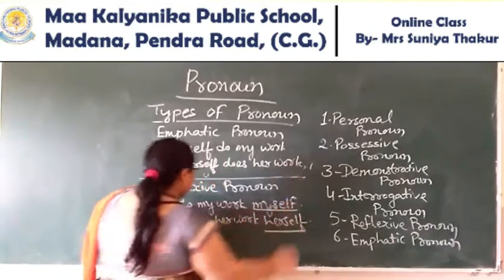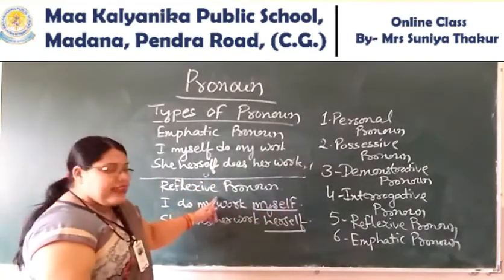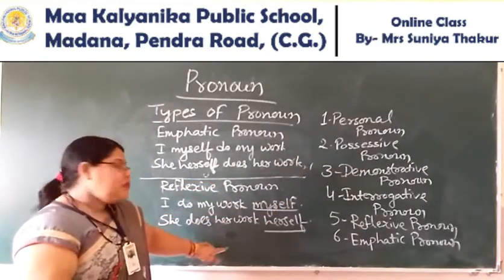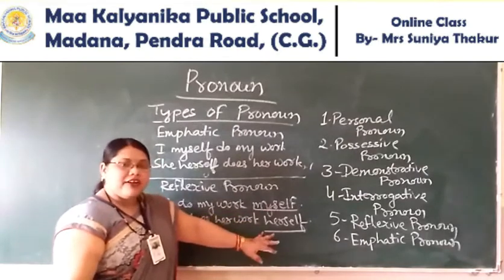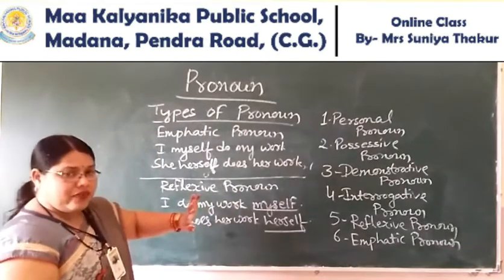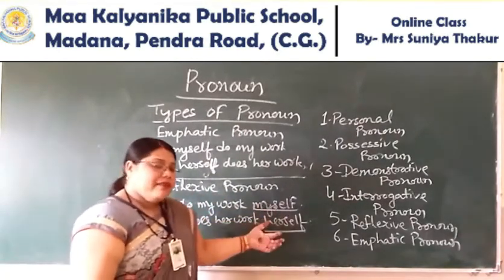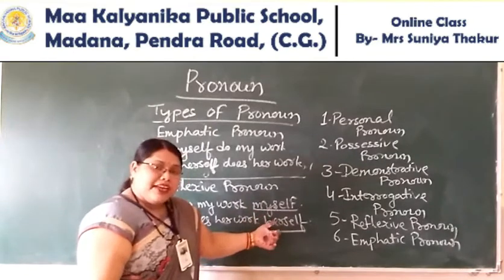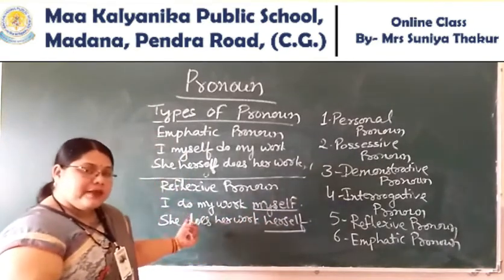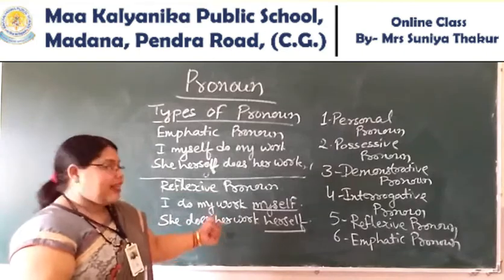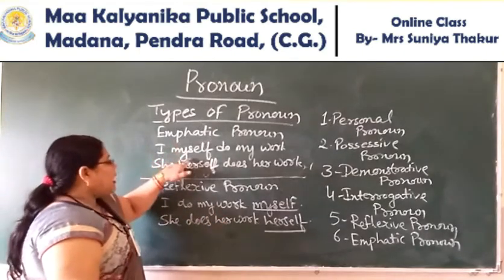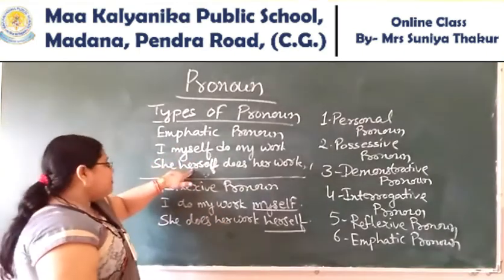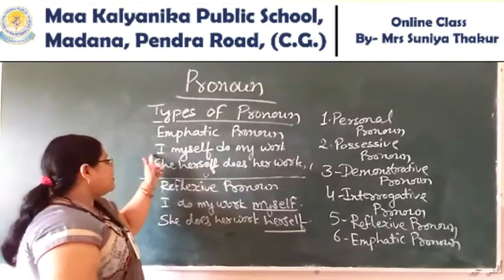Look at these two examples. In the reflexive example, we always use myself, herself at the last of the sentence, and even if it is used in the middle, it is showing the subject doing it to itself. But here, myself, herself, themselves emphasize the subject.